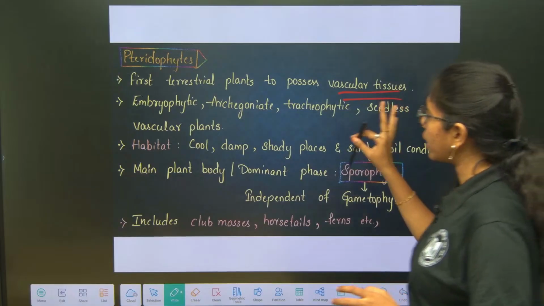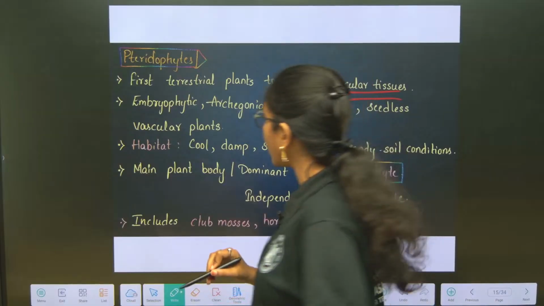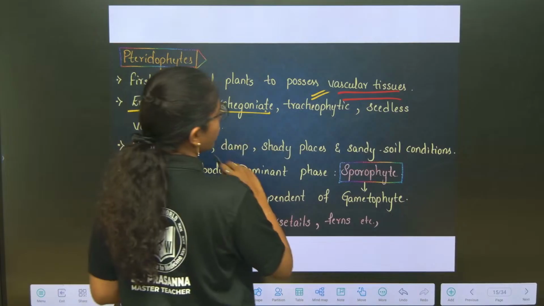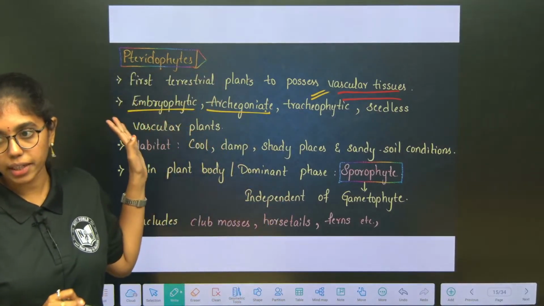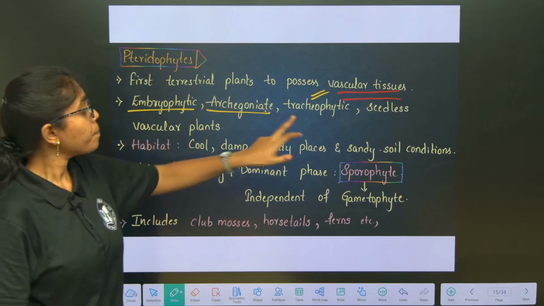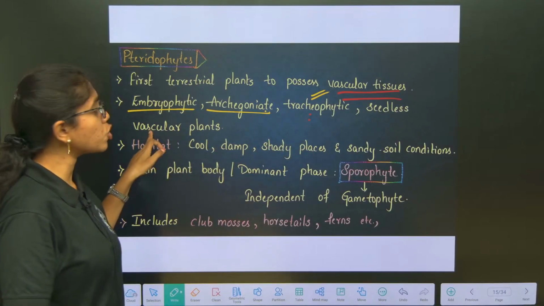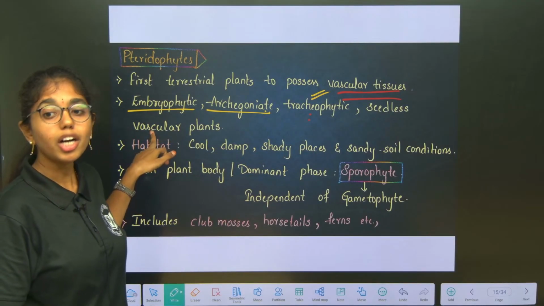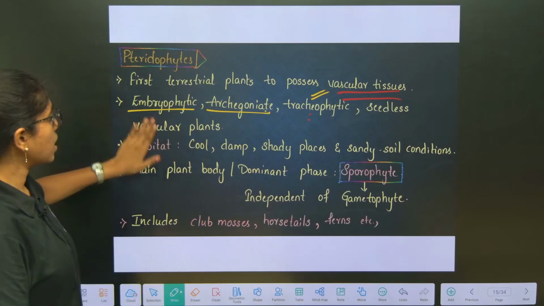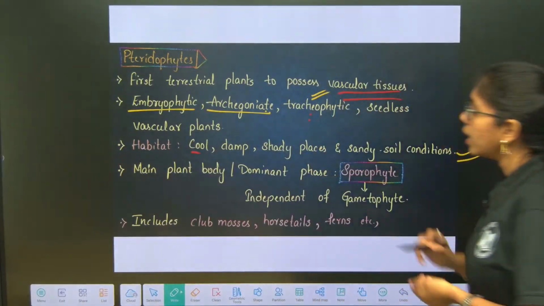They are addressed as tracheophytes because they possess tracheates as their xylem components, and they are embryophytic, archegoniate, but not first embryophytic and first archegoniate, because first archegoniate, first embryophytic are what? Bryophytes. Tracheophytic because they possess tracheates and they are seedless vascular cryptogams. So, they are what? Non-spermatophytes. They come under non-spermatophytes. Habitat, if you see, cool, damp, shady places and sandy, soily conditions.